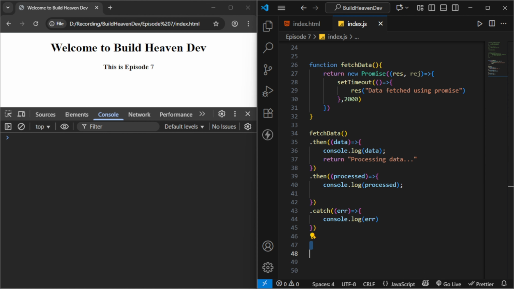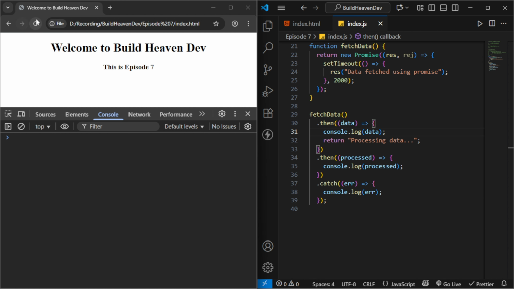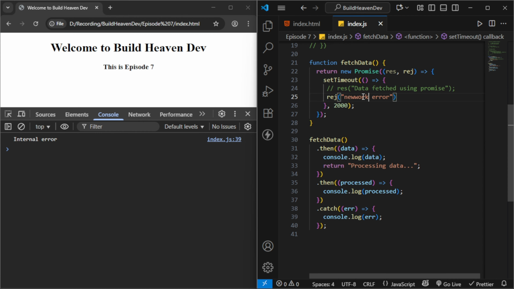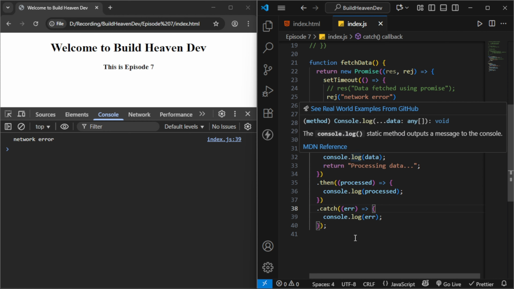Now instead of callback hell, we will use .then chaining like this. First our data will be fetched, then processing data, then processed. So this can be chained as much as you like. Let's run and check how it works. After 2 seconds, data is fetched using the promise, then processing data. For example, tomorrow if a network error happened and we rejected this promise, our catch will easily catch all the errors. We don't have any mess. So this is how promises work, and using promises we can solve the callback hell issue. The interviewer will love to hear this.